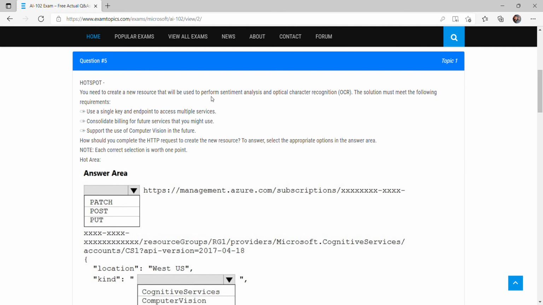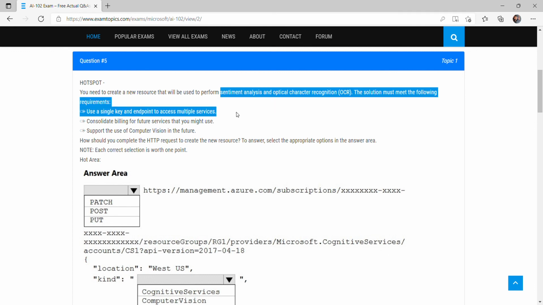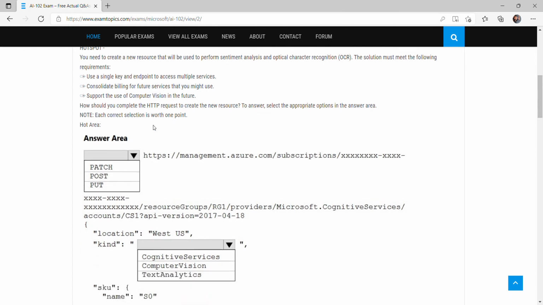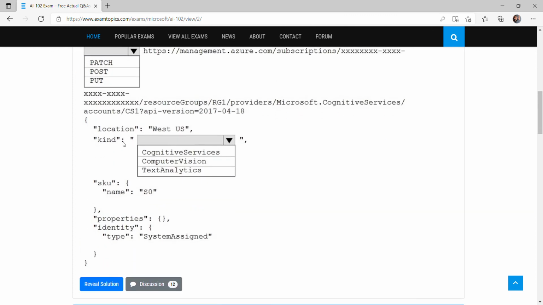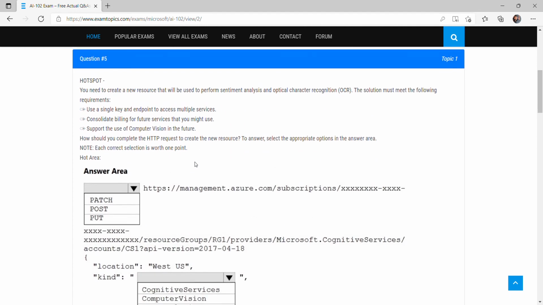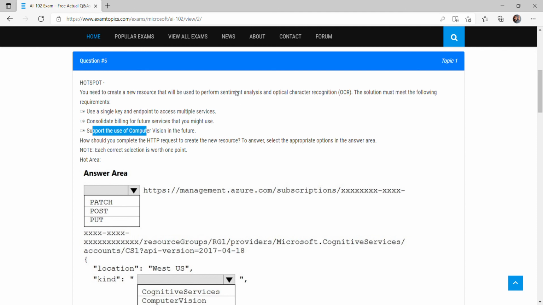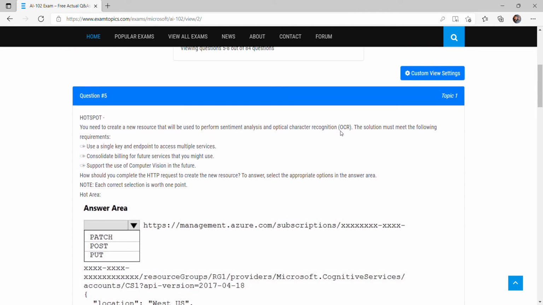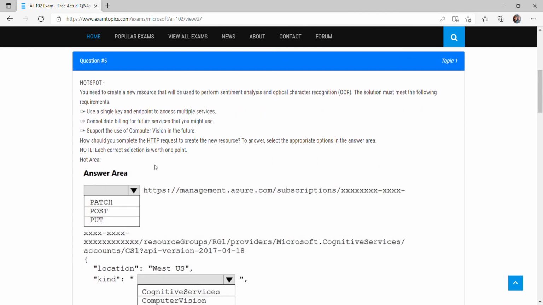And if we see the options, we have to create a new resource which will perform sentiment analysis and OCR, but it should also use computer vision. So we have to create a resource that performs three actions: sentiment analysis, OCR and computer vision. They ask what kind we should use. If we use computer vision only, then future support is okay, but what about the current support? Because currently we want sentiment analysis and OCR. If we use text analytics, text analytics is okay, but what about the OCR and computer vision? So these two options are wrong.